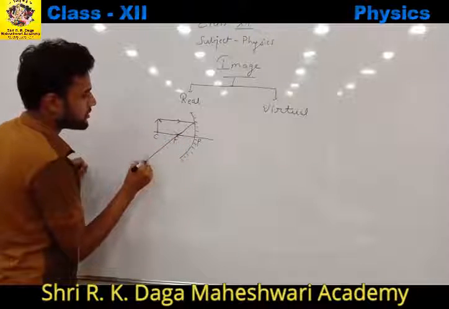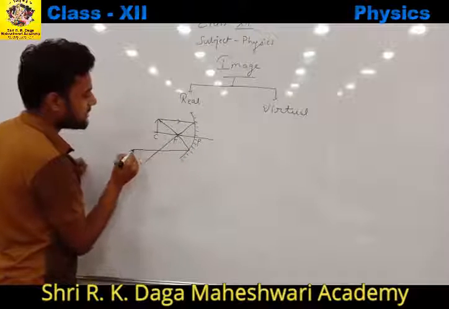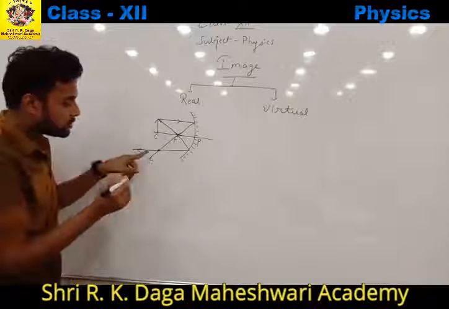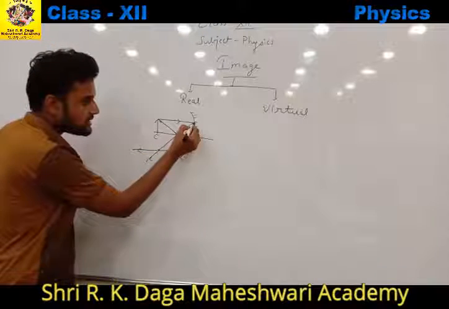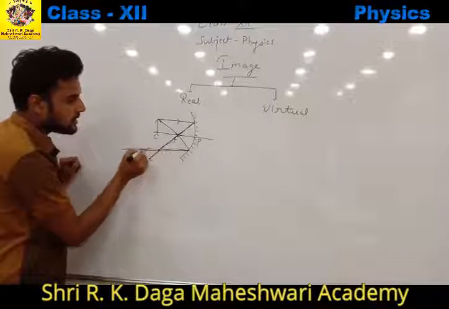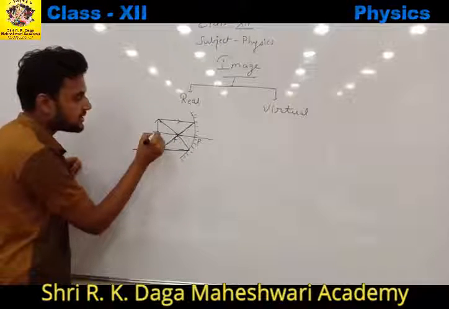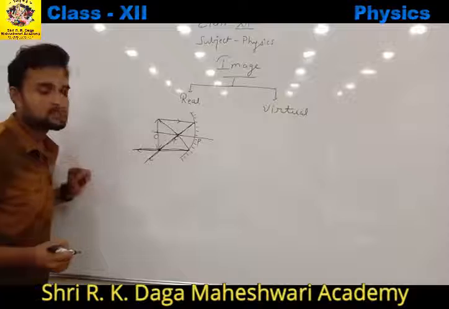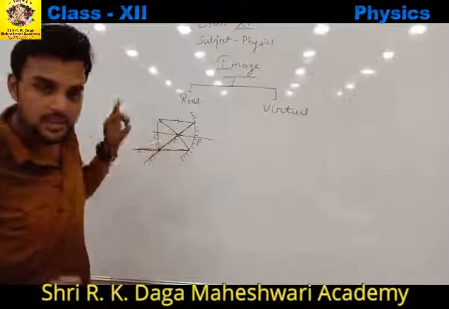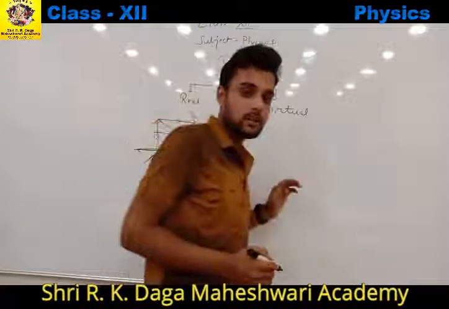So here at this point the two reflected rays are meeting each other. As we can see, one is this ray and another one is this ray. This point at which these two rays are intersecting each other, we get our real image at this point. So we can say that when two reflected rays actually meet each other at a point, then this point is called the real image.